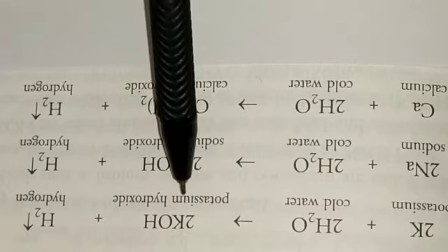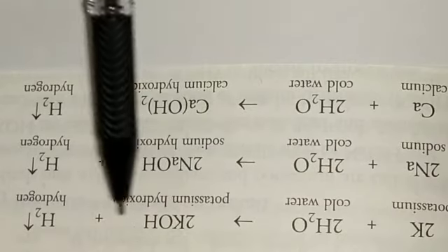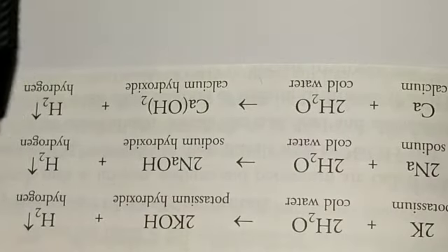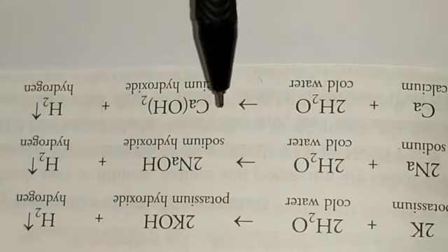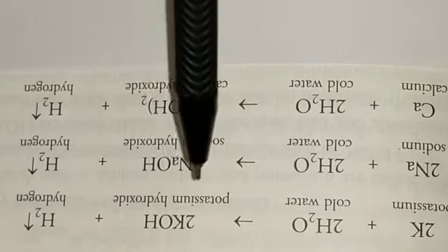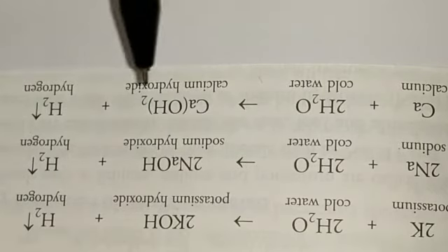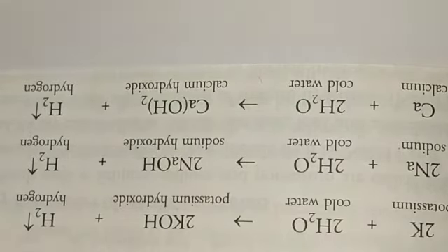It forms the respective hydroxide here, potassium hydroxide and hydrogen gas. In the same way, sodium and calcium also react with cold water, thereby producing sodium hydroxide and hydrogen. In the same way here, calcium hydroxide and hydrogen gas.